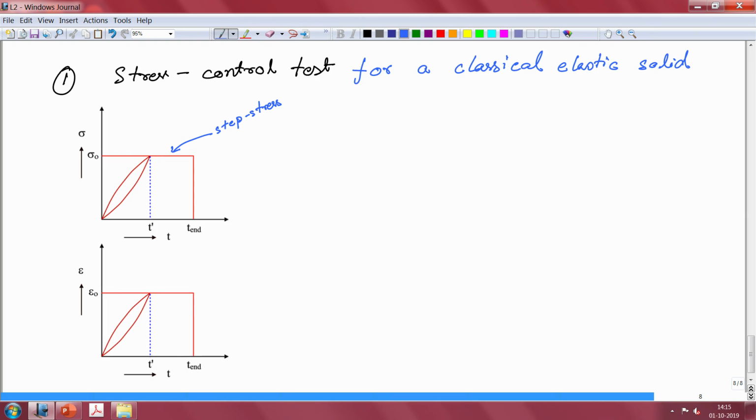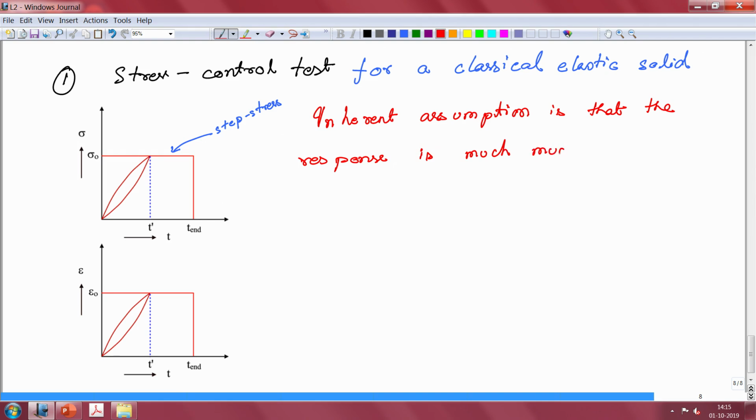Here the inherent assumption is that the response is much faster than the resolution of the experiment.